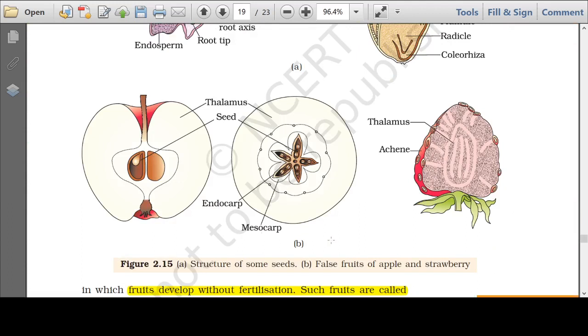Next time if you take a bite at an apple, you must know that you are eating the thalamus, not the ovary. You are eating the thalamus, okay? And inside, if you make a section of an apple, transverse or LS, you can find that the seeds are covered by a hard covering. That is actually the one locule type structure, that is the ovary, okay?